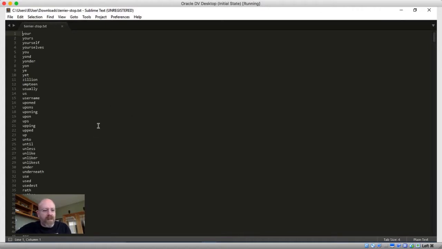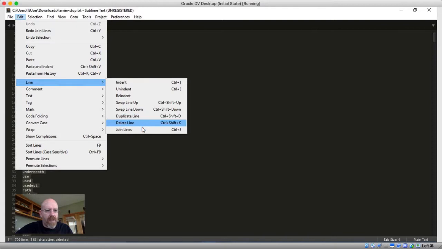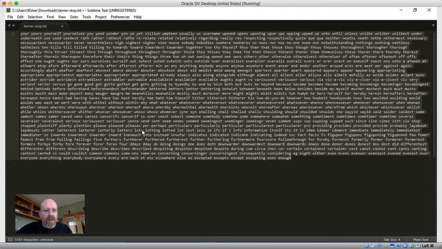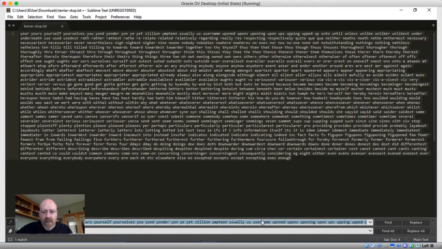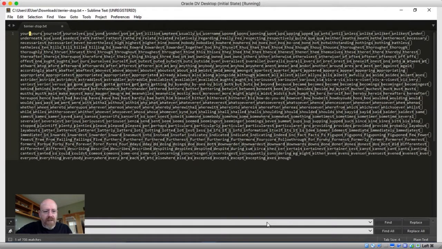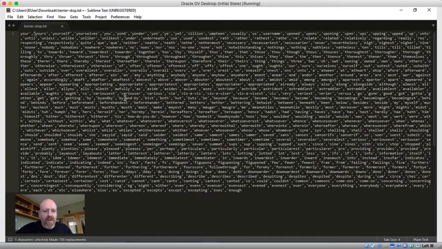So what I'm going to do here is take our 709 lines, and I'm going to use a feature called join lines that's going to smash all of these rows into a single row. Now the nice thing about this is that it actually separates them with a space. So we can then come into find and replace, and I can search on a space, which it finds there, and I can replace that with single quote, comma, single quote. And what that's going to allow me to do is turn this into an in list, or a not in list in this case. So if I go ahead and do replace all, it puts all of the single quotes there.